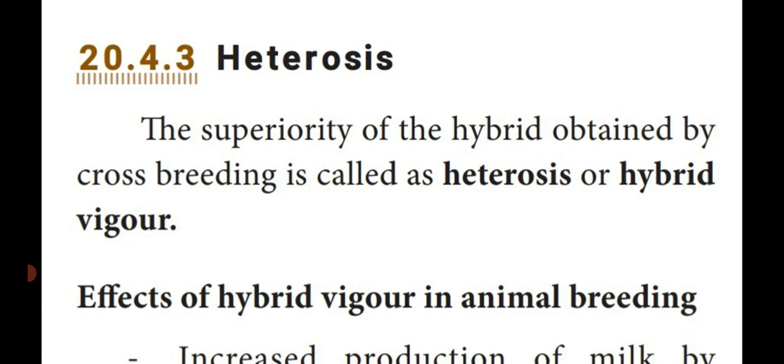Superiority of the hybrid means the newly formed offspring produced in the crossing method shows superior quality than the parental character, and is known as heterosis or hybrid vigor.